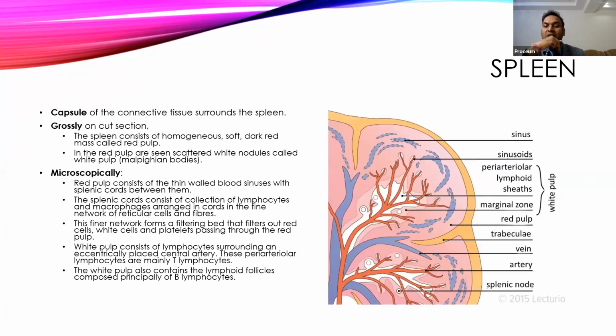Then we come to the structure of the spleen. The spleen is also made up of connective tissue, and it has a very tough fibrous capsule which divides the spleen into various compartments, small lobules, and it has a rich blood supply. Bursa dependent means the site which contains more of the B lymphocytes, and bursa independent means the site which contains more of the T lymphocytes.